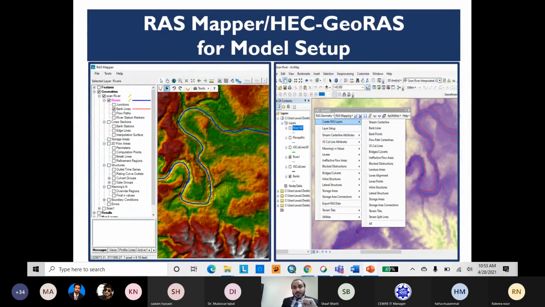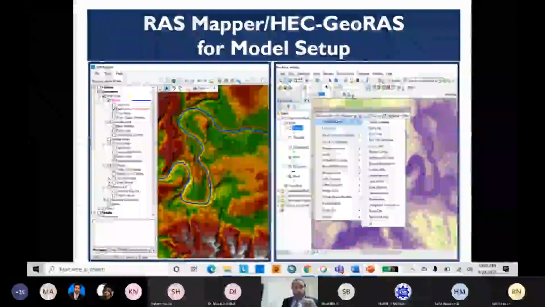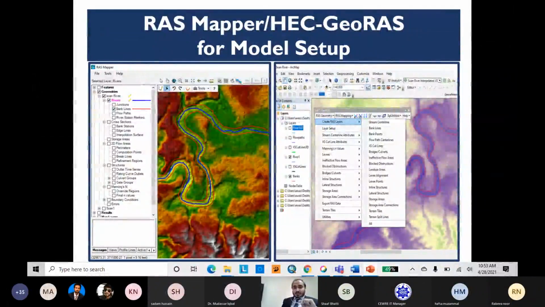But personally, I like HEC-GeoRAS because it is an extension of ArcGIS and it is more user friendly than RAS Mapper. Because in RAS Mapper you find some limited editing tools, but in HEC-GeoRAS, due to ArcGIS, you have a lot of other tools to copy, paste and digitize. But for minor and small additions, you can use RAS Mapper to modify your geometric data. But for large river reaches, we use HEC-GeoRAS for these reasons.